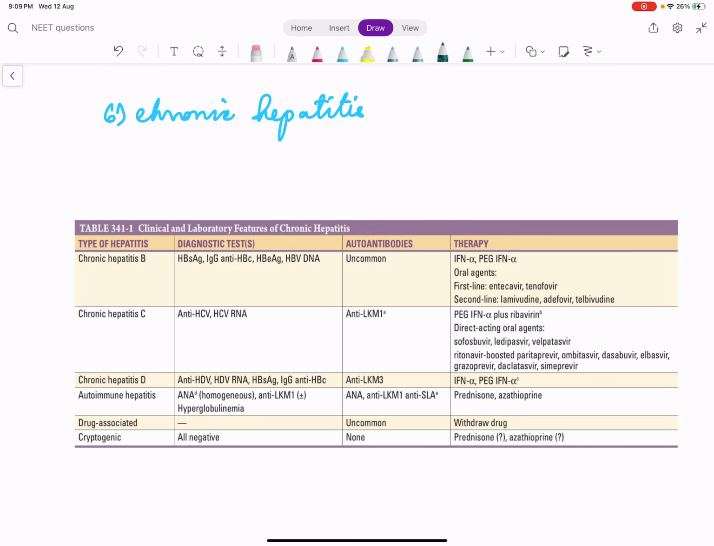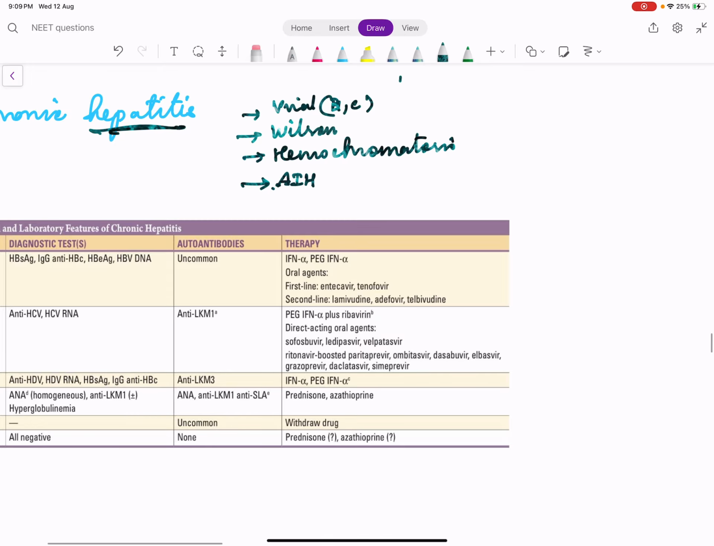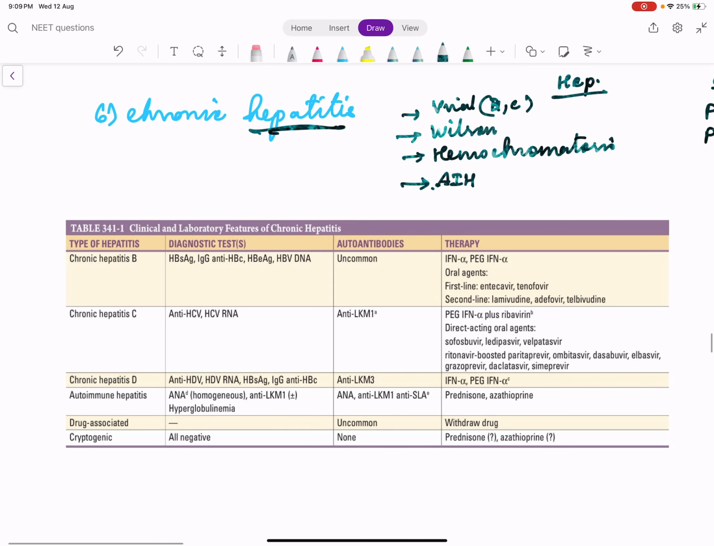So that finished acute viral hepatitis. Now about chronic hepatitis. Hepatitis B and hepatitis C are the chronic viral hepatitis. Then we have Wilson's, hemochromatosis, and autoimmune hepatitis. All these cause the hepatocellular pattern. In cholestatic pattern, we have two diseases, primary biliary cirrhosis and primary sclerosing cholangitis. What is chronic hepatitis? The disease lasting more than 6 months.